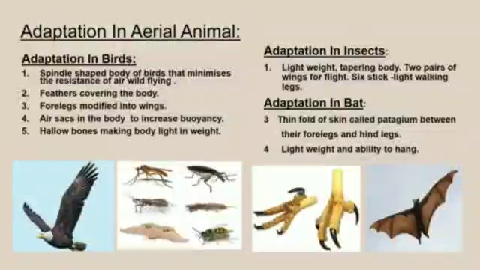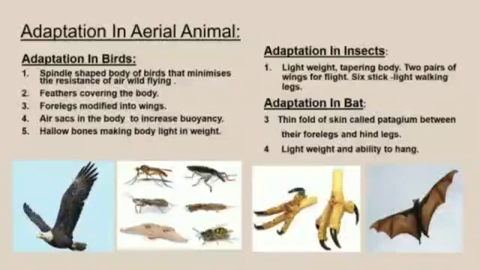Adaptation in aerial animals. Adaptation in birds. The spindle-shaped body of a bird also minimizes the resistance of air while flying. With hollow bones, a body covering of feathers and modification of forelegs into wings, their body is light in weight and adapted for flying.